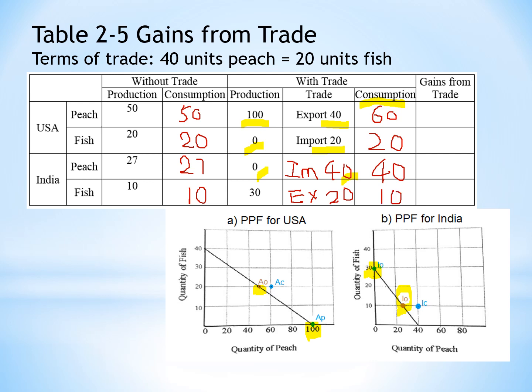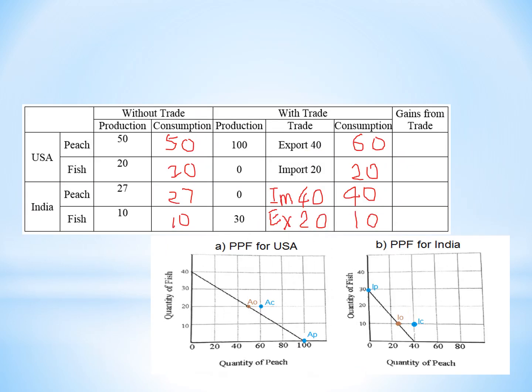They produce 30, but they sell 20 to the United States, which is their export, so they have 10 left for local consumption. Now that we trade with India, do we gain from trade? Let's take a look.